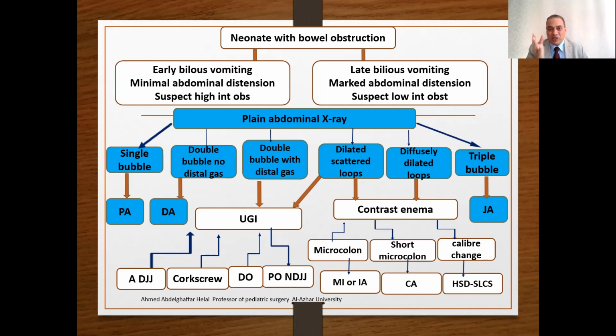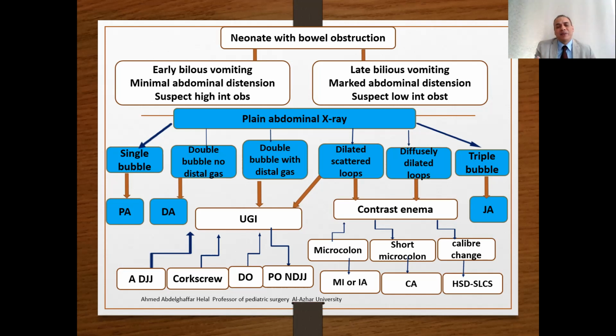From the start, classify your neonates into two groups: early bilious, minimal distension, suspect high obstruction. In such cases, malrotation and midgut volvulus must be excluded. Late bilious and marked abdominal distension. The first radiological investigation in both cases is a plain X-ray, and according to the finding, you can decide whether to perform first upper contrast or lower contrast.